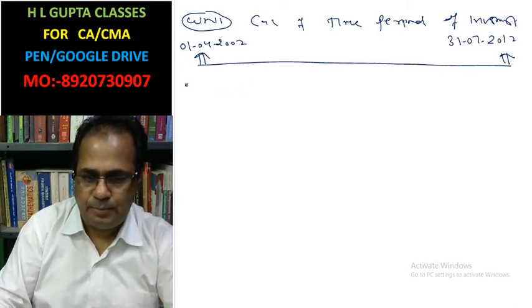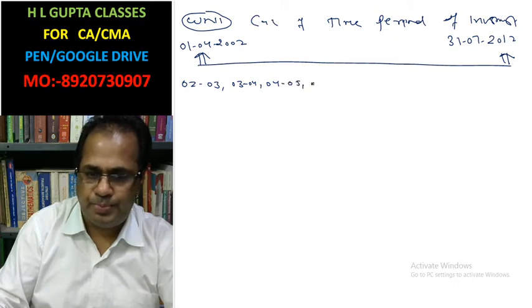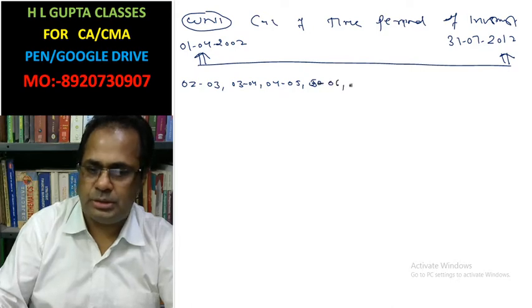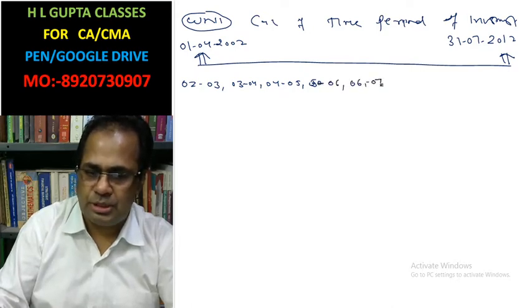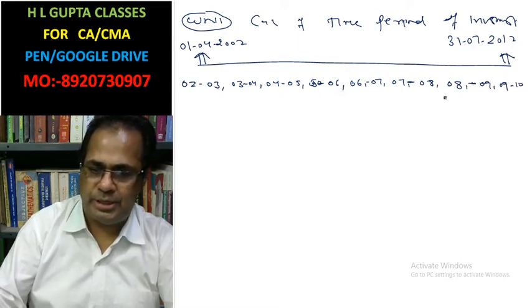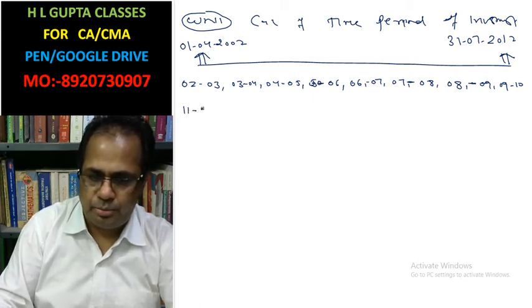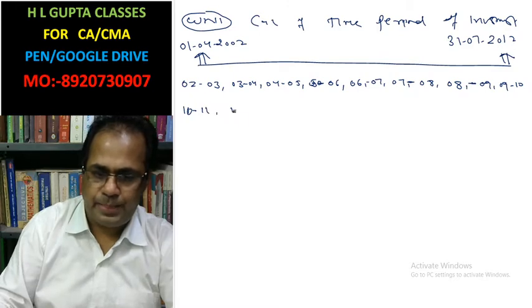In this case, 02 to 03, 03 to 04, 04 to 05, 05 to 06, 06 to 07, 07 to 08, 08 to 09, 09 to 10, 10 to 11, 11 to 12.